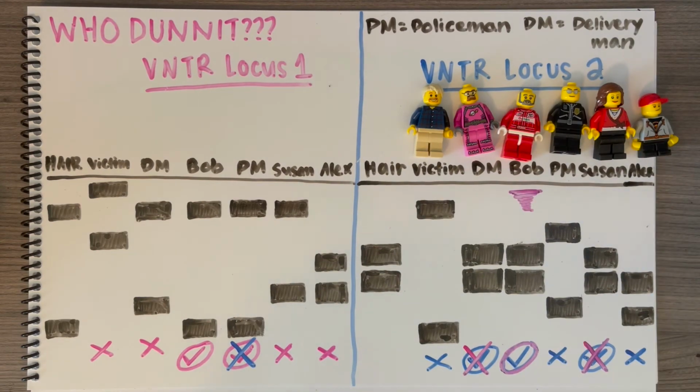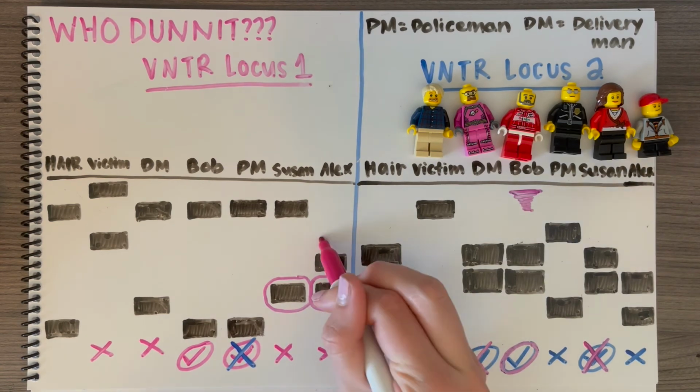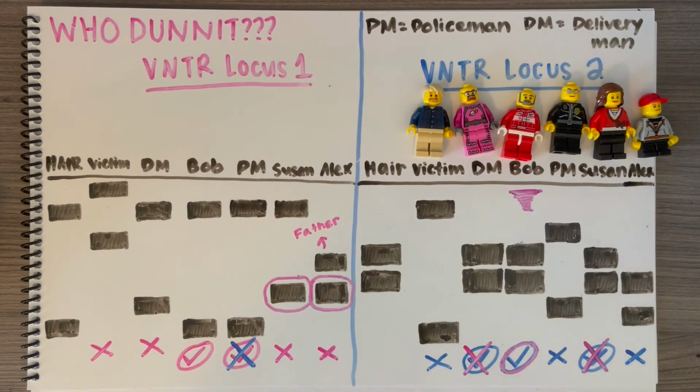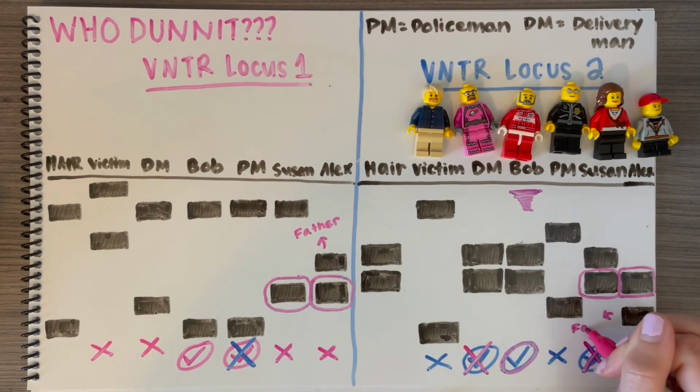Additionally, we can confirm that Alex is Susan's son based on the VNTR analysis. Because we get one allele from mom and one from dad, we can see which alleles Alex got from his mom at both loci and which ones he must have gotten from his father.